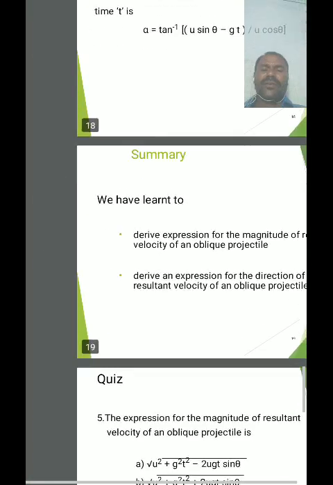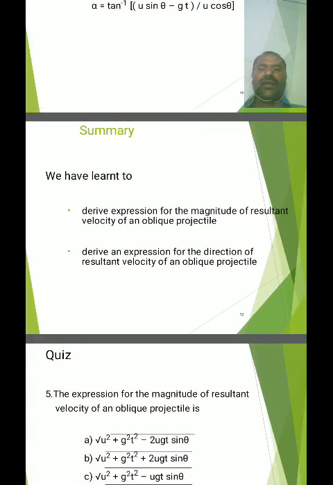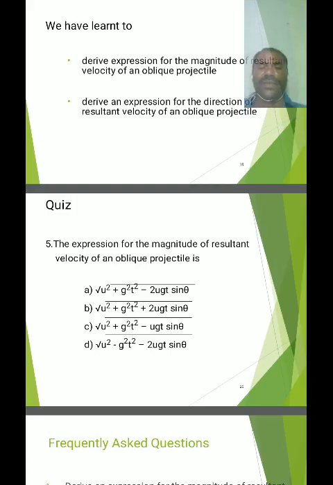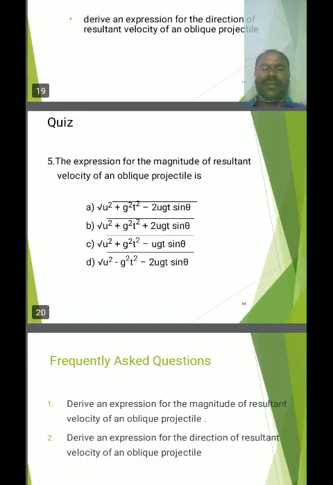In this period we have learned to derive the expressions for the magnitude and direction of the resultant velocity of an oblique projection. The expression for the magnitude of the resultant velocity of an oblique projectile is the square root of u square + g square t square minus 2 u g t sin theta. So option A is the correct answer.